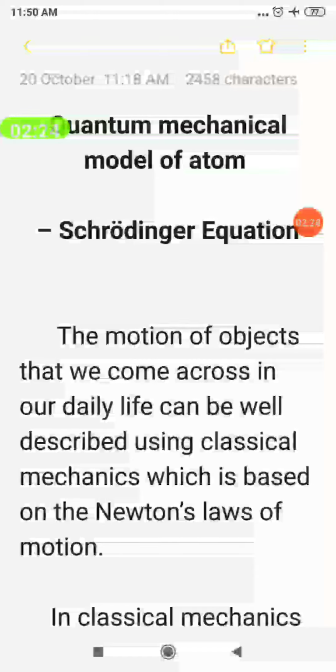Classical mechanics is based on Newton's laws of motion. But classical mechanics fails to explain the motion of microscopic particles because microscopic particles possess dual character. That was explained by de Broglie. De Broglie told that all the objects in our world have both particle as well as wave character.